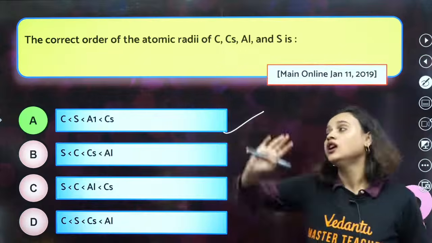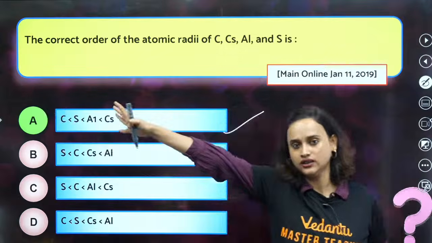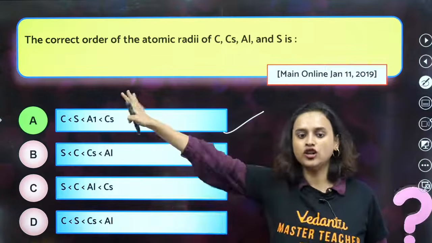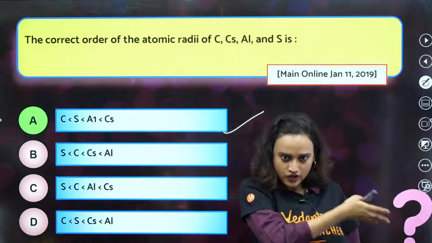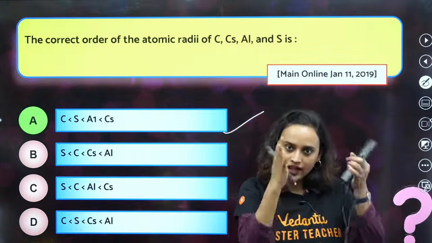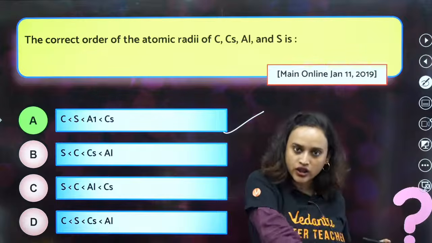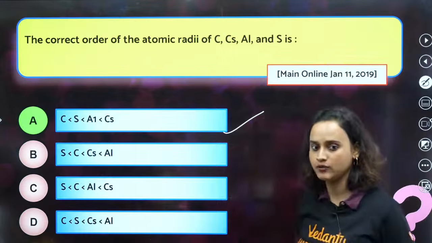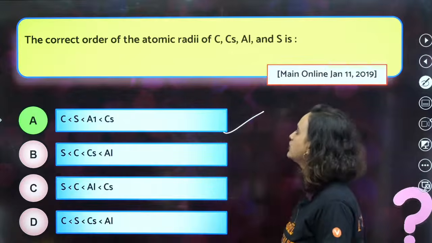Cesium is at the bottom. Aluminium is in the P block. Carbon, sulfur and aluminium are all in the P block, and cesium is here. So cesium definitely has a very big size, because cesium is at the bottom, plus it is in the S block. So that way this will be of the bigger size.